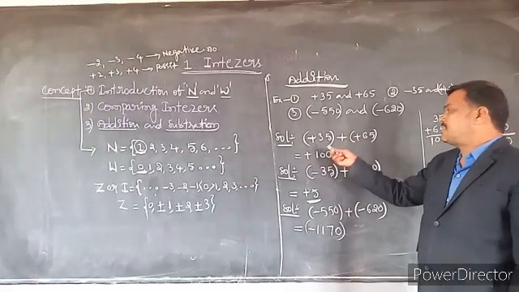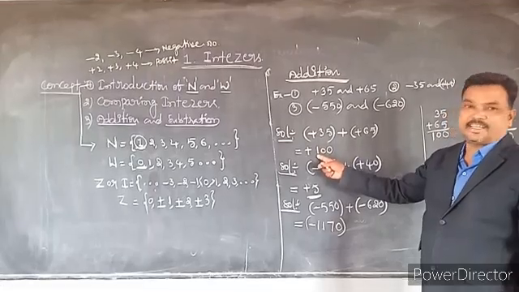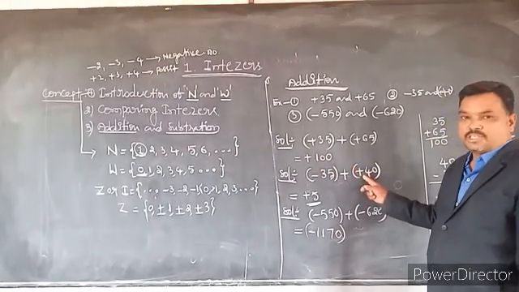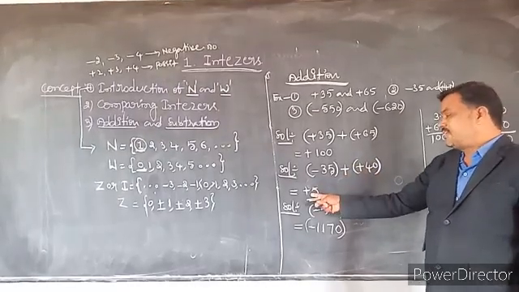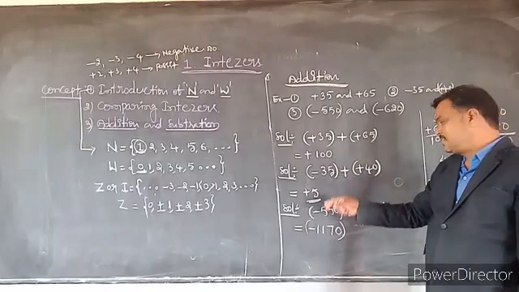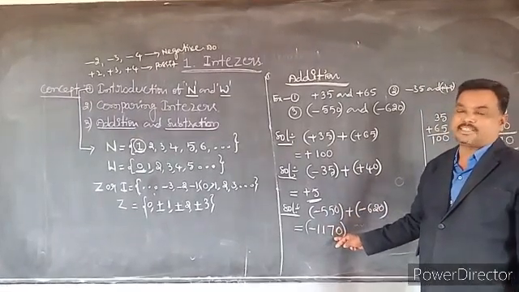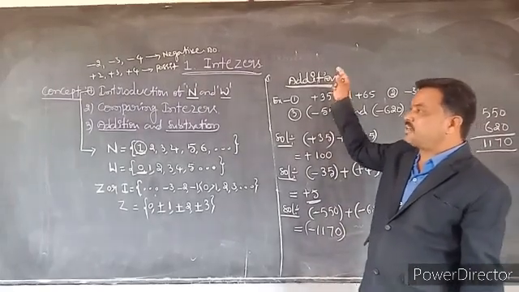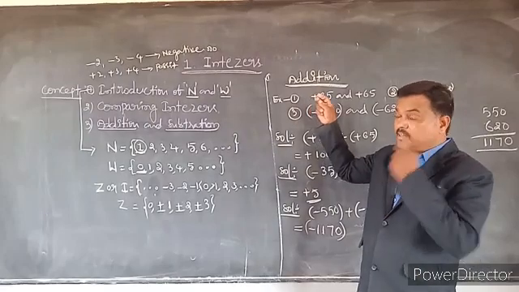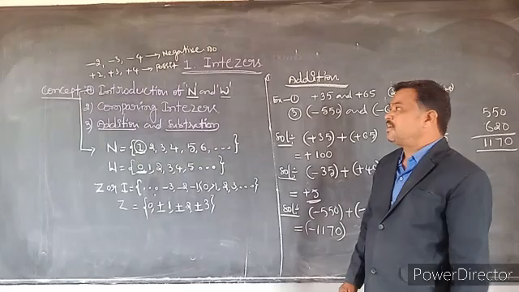The property: the sum of a negative integer and a positive integer is a positive integer, or sometimes it will become a negative integer. The sum of two negative integers is equal to a negative integer. These are the concepts of today's class. In the next class we are going to discuss the multiplication and division of integers.